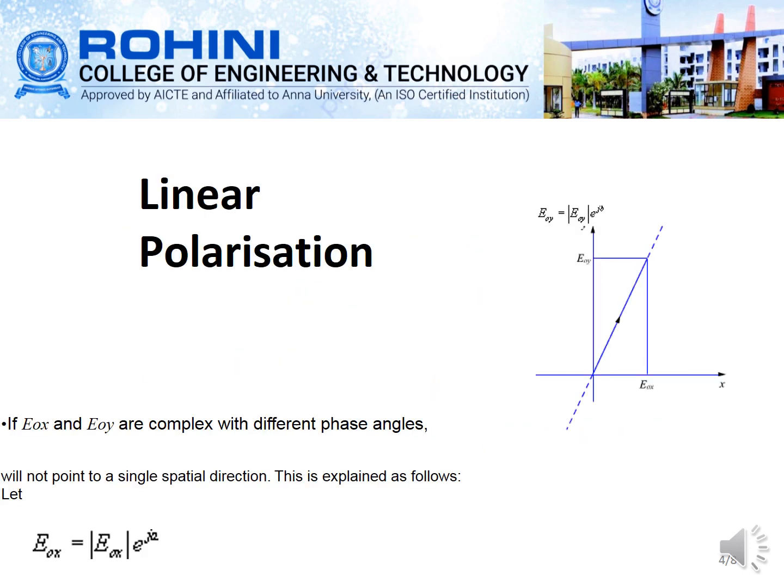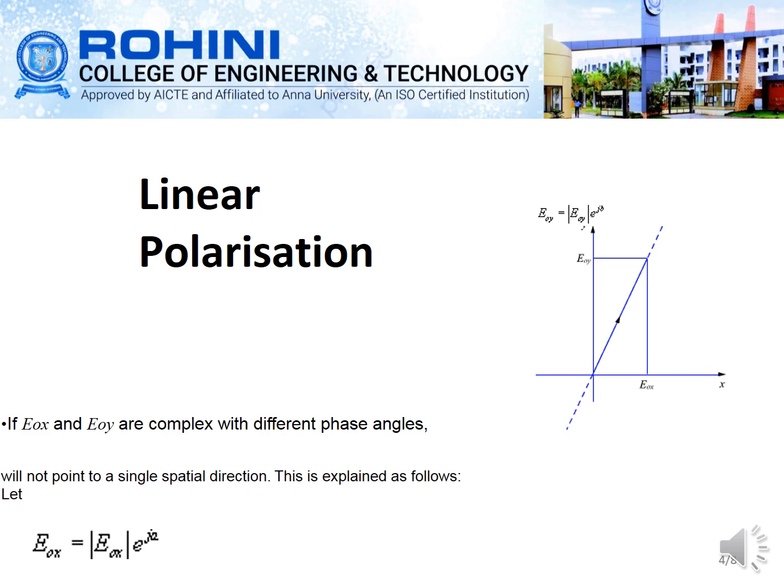So we draw this as: if E0x and E0y are complex with different phase angles, it will not have a single spatial direction, which we represent in the diagram by the angle tan inverse of E0y divided by E0x with respect to the x axis, as shown in the figure. So if E0x and E0y are complex with different phase angles, then this electric field will not point to a single spatial direction.